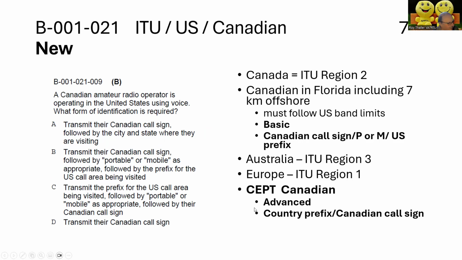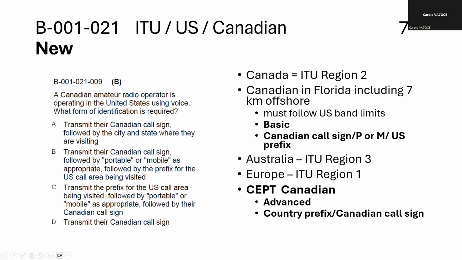So in this case, it would be your Canadian call sign /P or M, P being portable, M being mobile, followed by your US prefix. And if you're in a CEPT country, it's just the opposite. You would have the country prefix first, followed by your Canadian call sign.